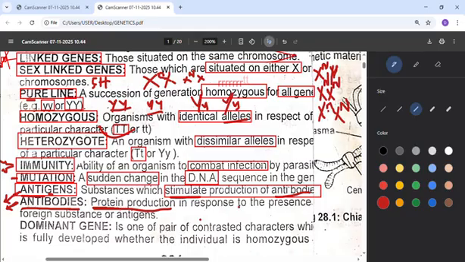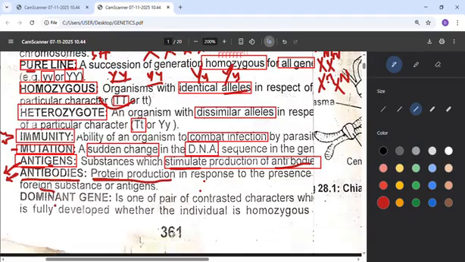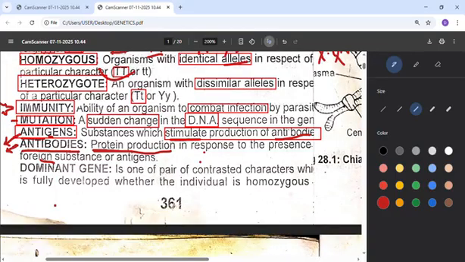It is a protein production, always responding to the presence of foreign substance. So it's always a foreign substance, and that's antigen. When it sees the antigen, as ID card is coming with a pathogen, it will fight it, just like anti-robbery squad that always fights the robbers. So that's the work of antibodies.